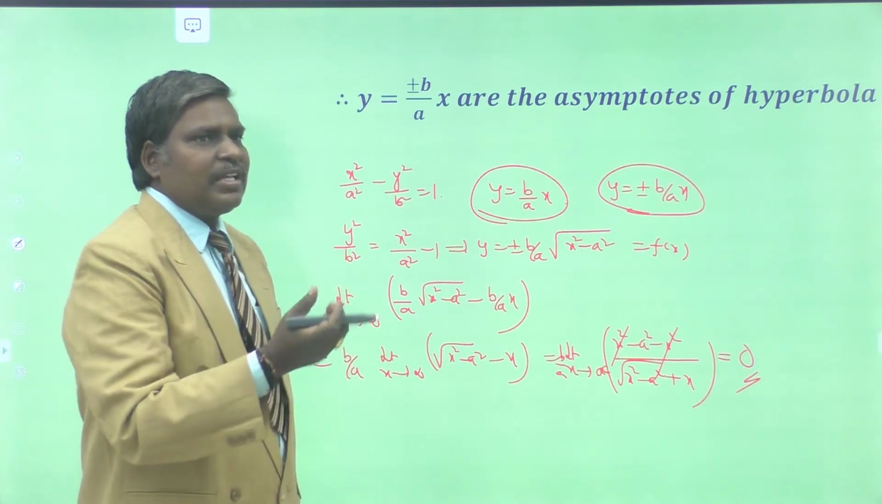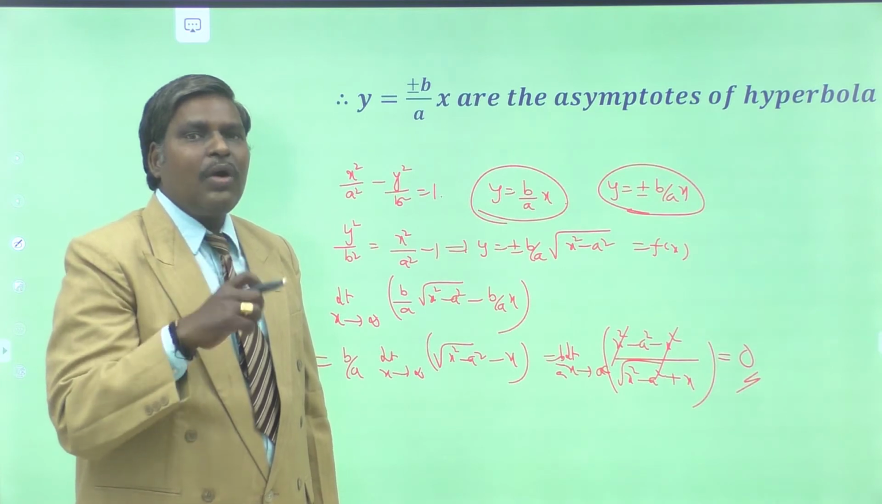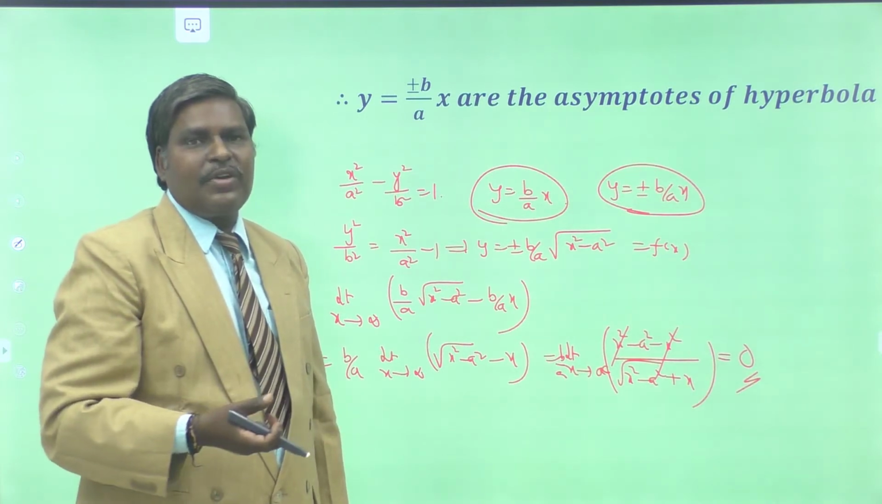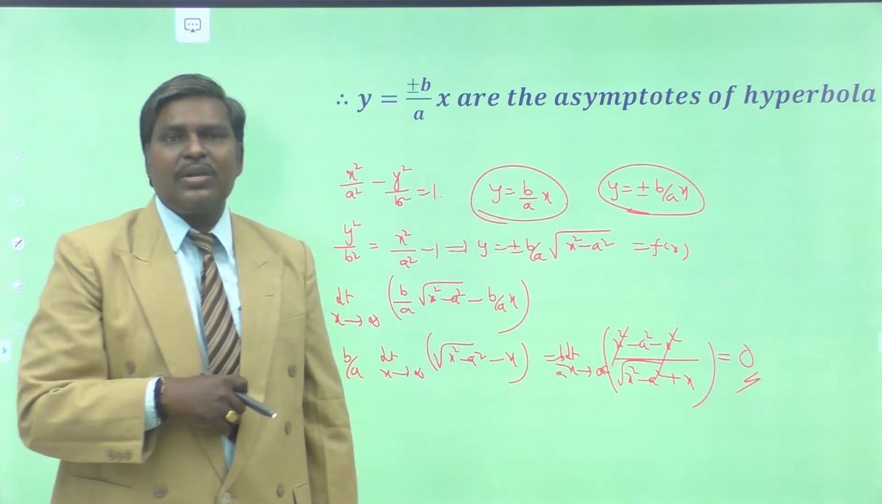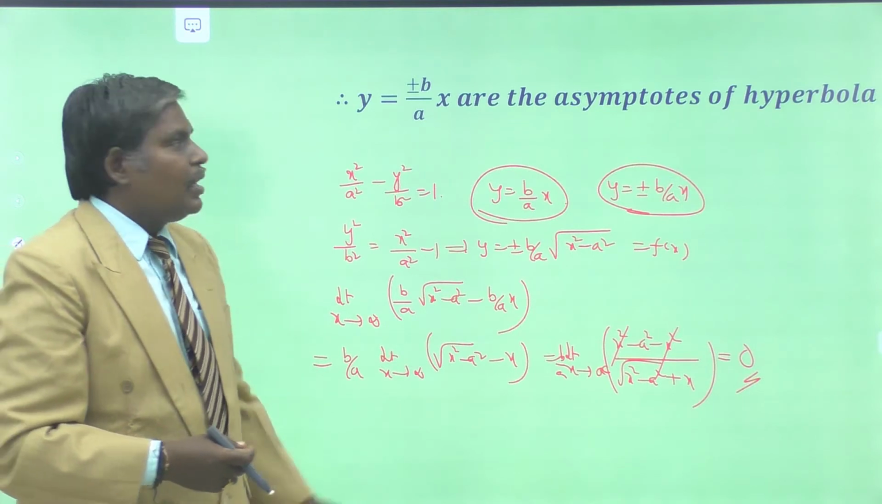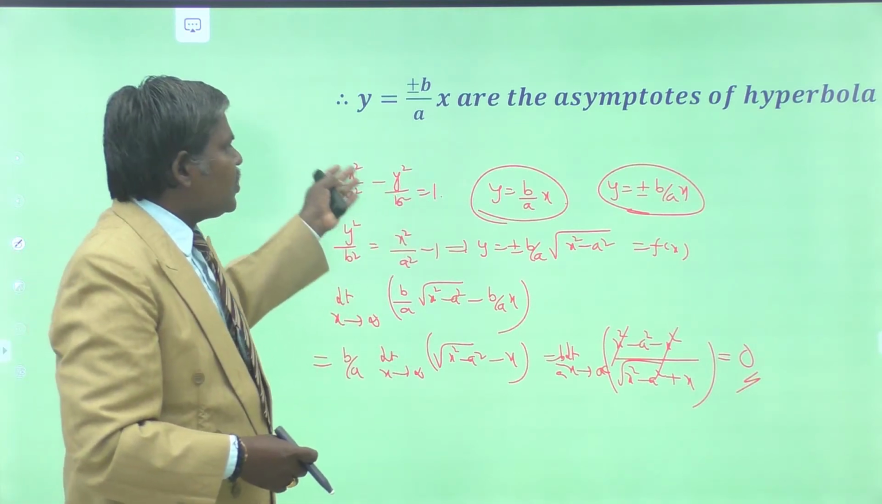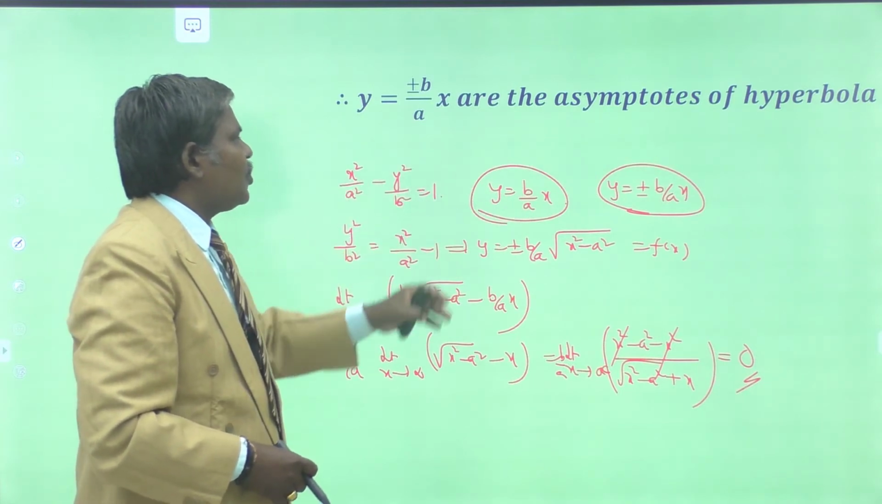So, what is the first method? We substitute y equal to m x plus c in the curve and we have to make the roots of that quadratic equation become infinity. This is happening only when the coefficient of x square equals 0 and the coefficient of x is equal to 0. That is the first method. Once you know the equation, you can show that that is the asymptote to that curve.